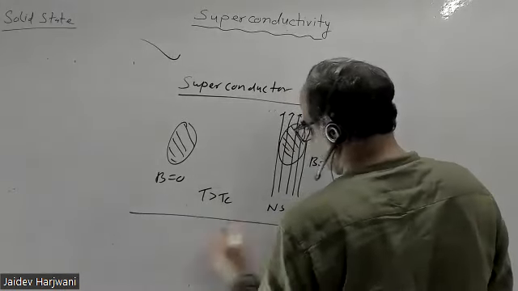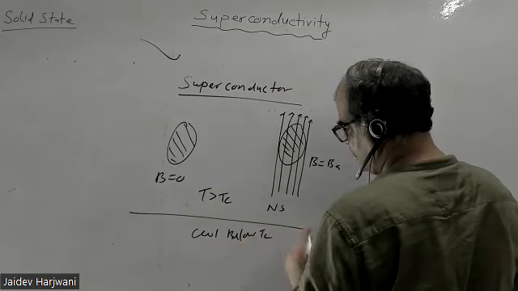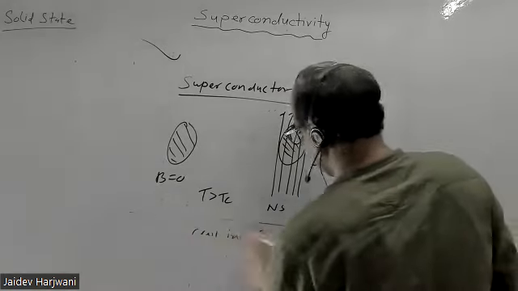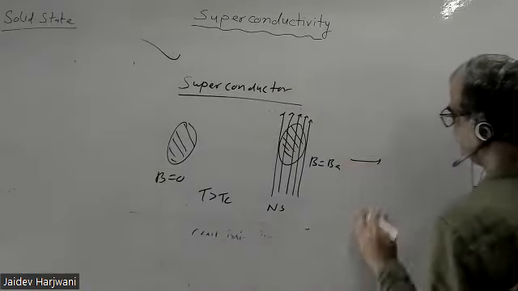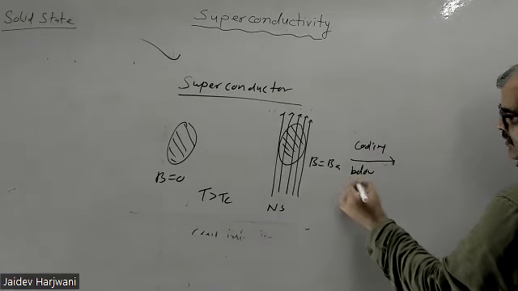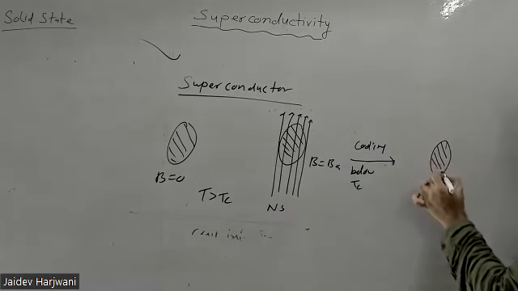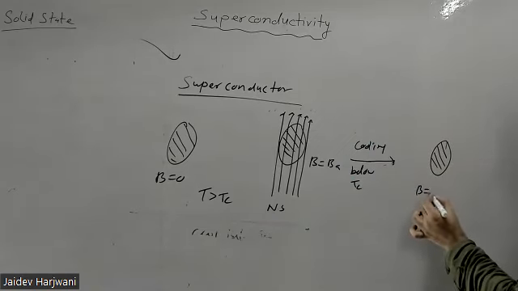Now when we are cooling this one below Tc, what will happen? This sample will remain the same, there is no field.